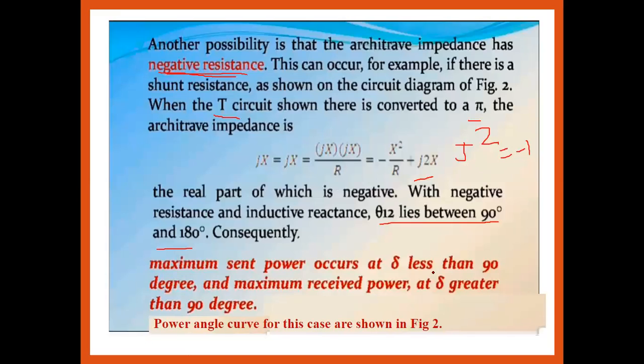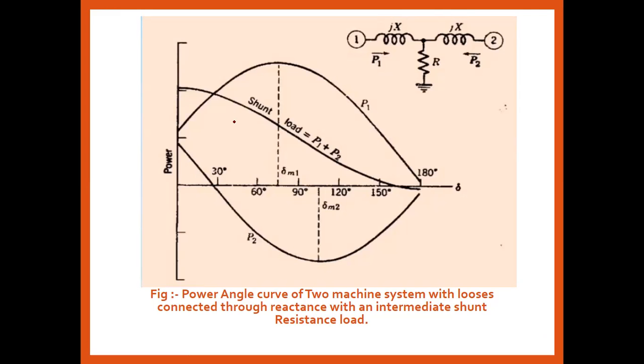The maximum power occurs at a del less than 90 degrees, and the maximum received power occurs at greater than 90 degrees. The power angle curve for this case is shown in the figure, with power on one axis and the load angle del on the other. Where do we get the maximum power? The maximum sending end power we always get when del theta 1 is less than 90 degrees, and this is the P1 case. And this is the P2 case. In the P2 case, how much is del? It is greater than 90 degrees.